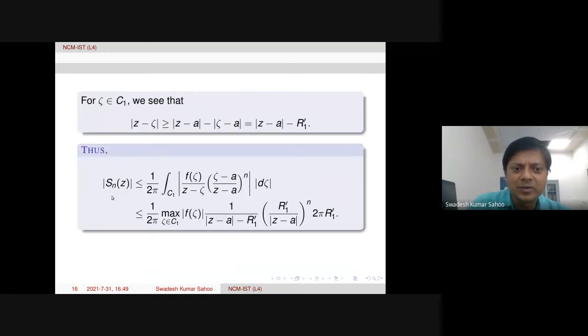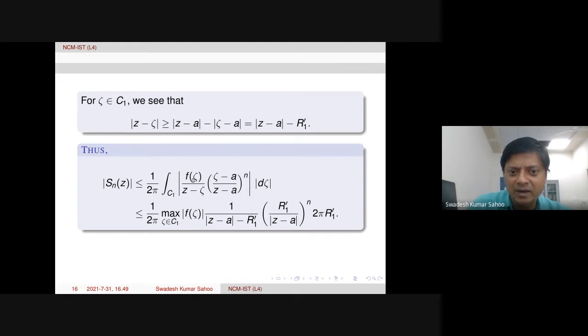So now take the modulus of S_n(z), and the modulus is taken inside the integral, and it comes like this, with 1 over 2 pi outside. Because we are working on C1, which is a compact set, the maximum of the modulus of f(zeta) occurs, so that maximum value is available and we can take it.